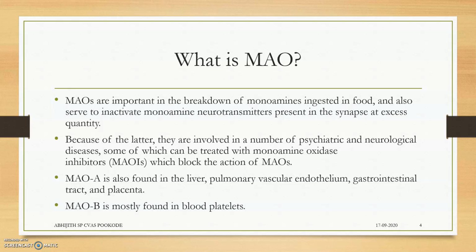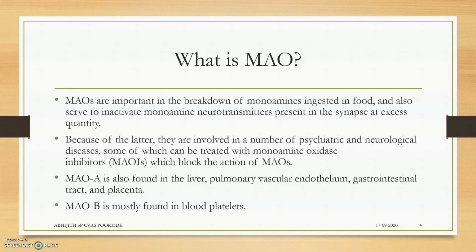So what we have to do? We have to artificially give MAO inhibitors. So MAO inhibitors block the action of MAO. So more amount of neurotransmitters will be available for the postsynaptic neuron to get reacted.